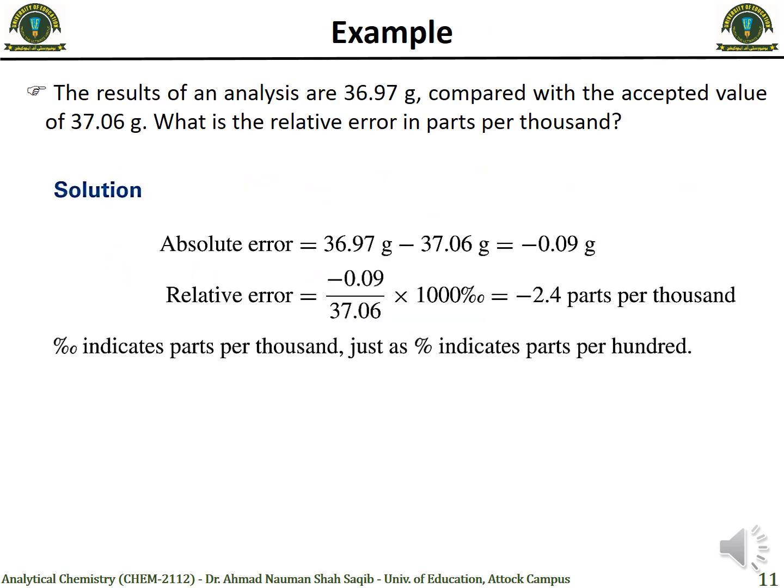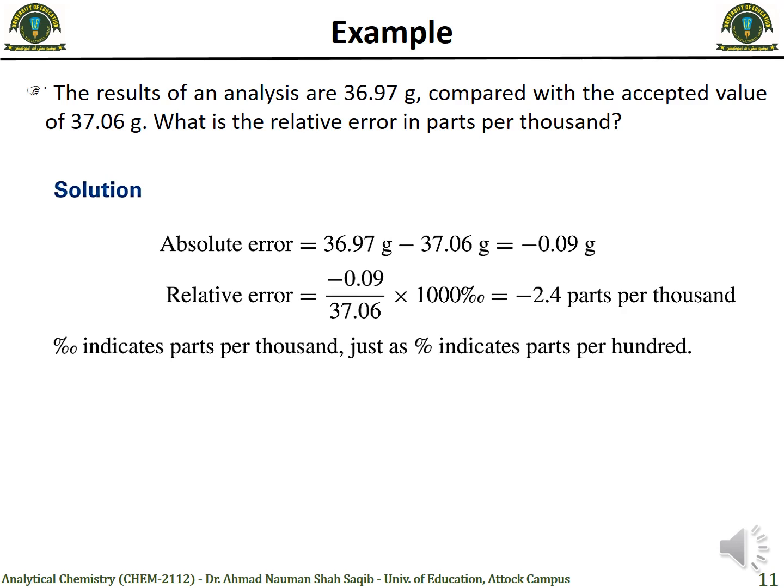Let's solve an example of how to measure absolute and relative error. We have an example in which we get the result of an analysis to be 36.97 gram, and the accepted value is 37.06 gram. What will be the absolute and relative errors in parts per thousand?